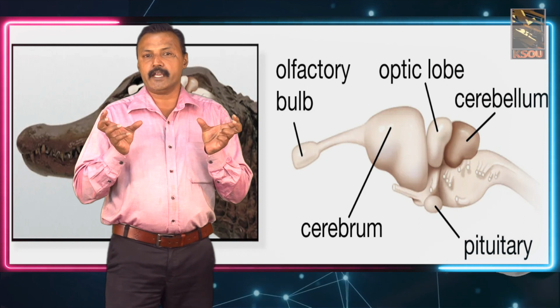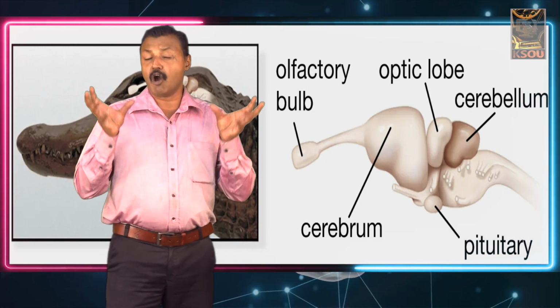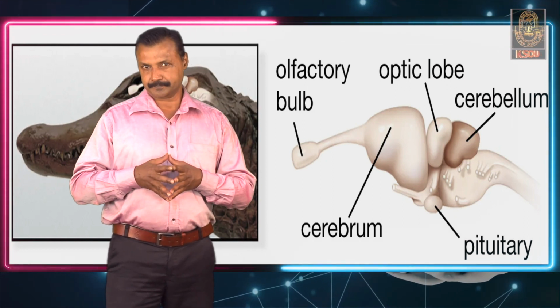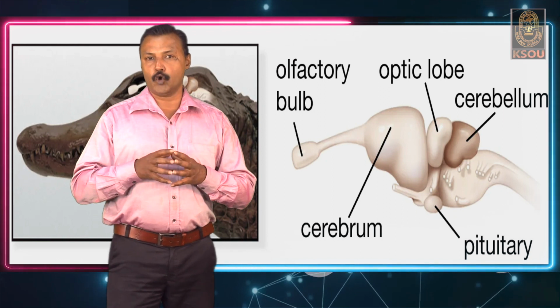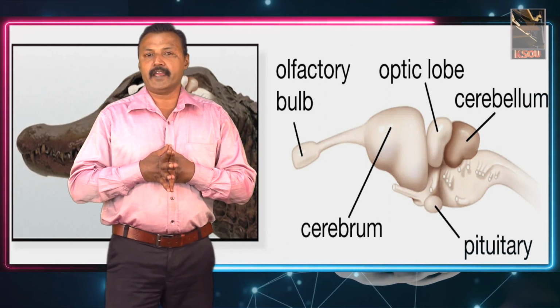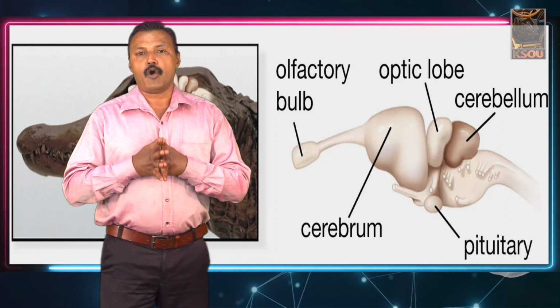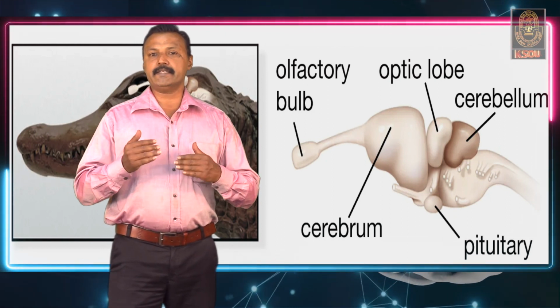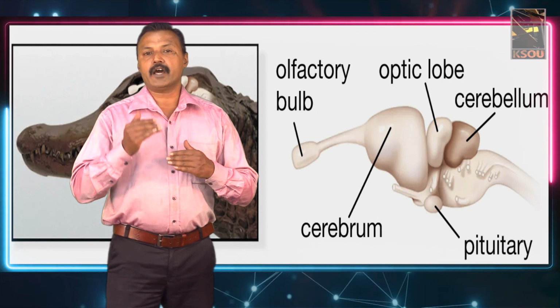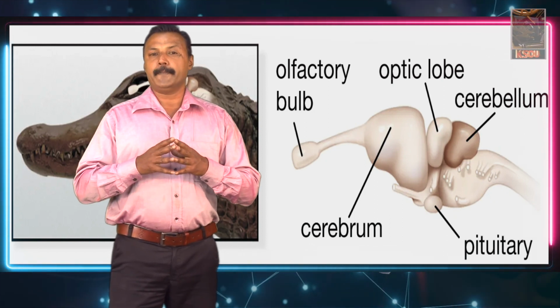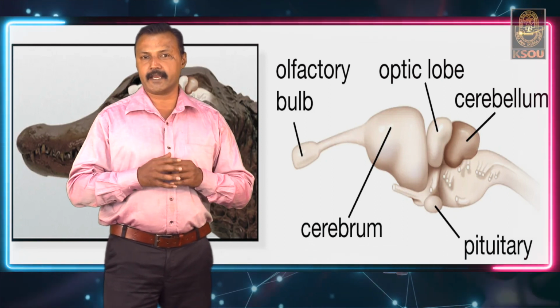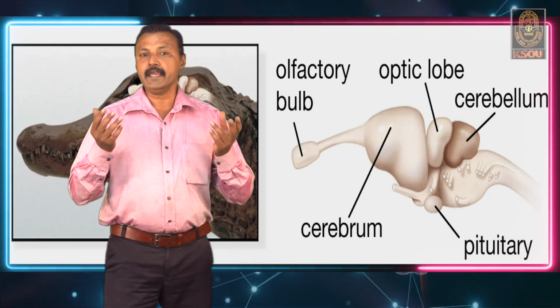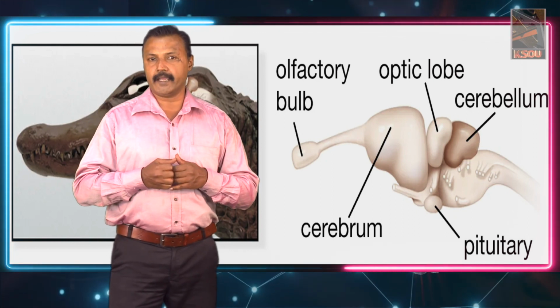It produces two large optic lobes. These optic lobes also give a good sight of vision. Below these optic lobes there is a region that connects to the midbrain, consisting of the cerebellum as well as the medulla oblongata.